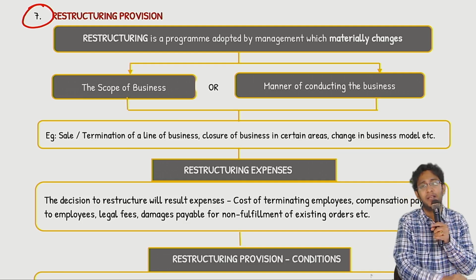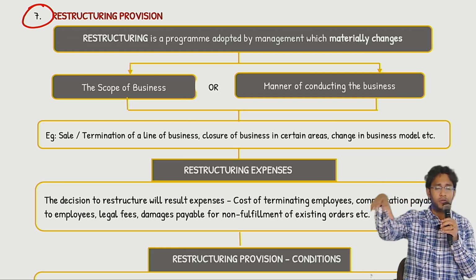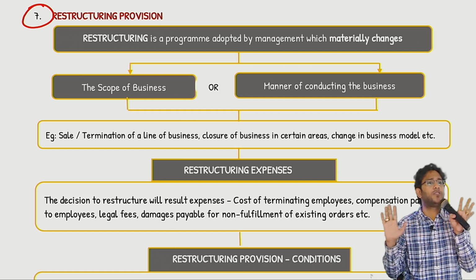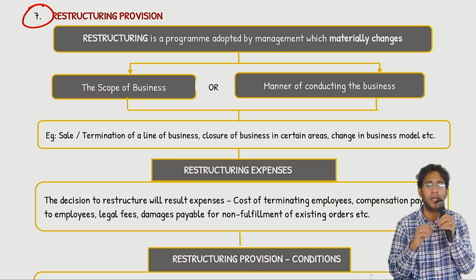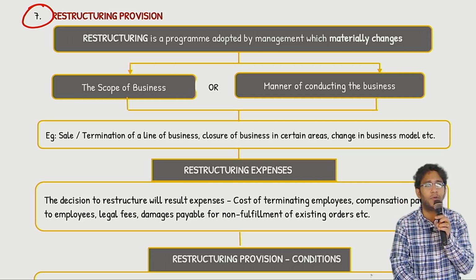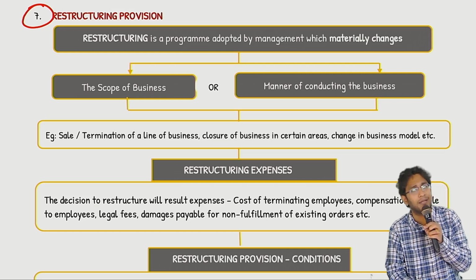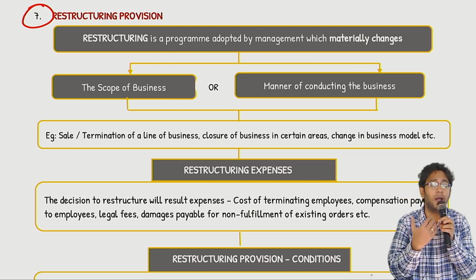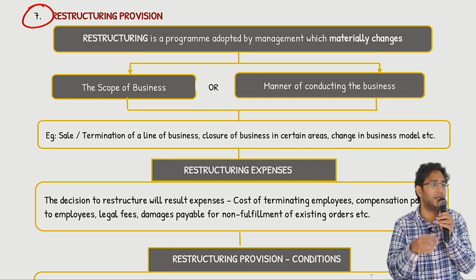Or there is a change in the manner of conducting the business. Earlier I was having one main shop in the center of the city and 10 retail stores in the entire district. All shops, physical sales. I shut down all the 10 shops. Only one main shop is there. Now I am actively there on Myntra, Ajio, e-commerce portals. Earlier also I was selling goods. Now also I will sell goods. Earlier I was selling through my retail stores. Now I am selling online, e-commerce. That is a change in the manner of conducting the business. Either a change in the scope or a change in the way you conduct the business. This is called restructuring.